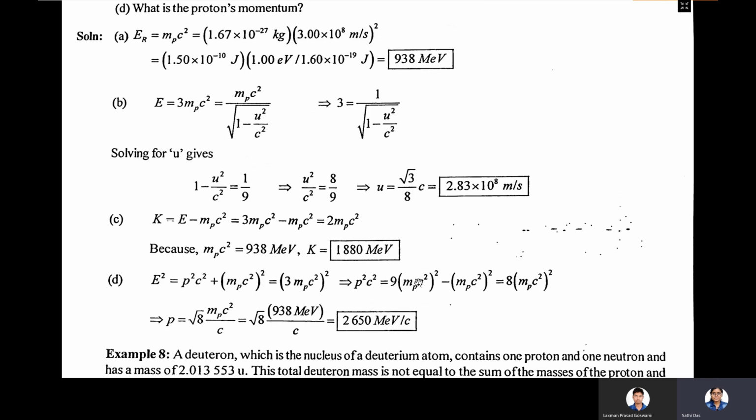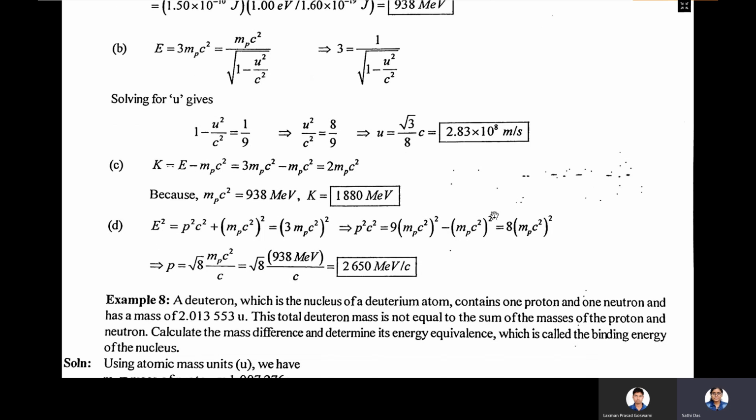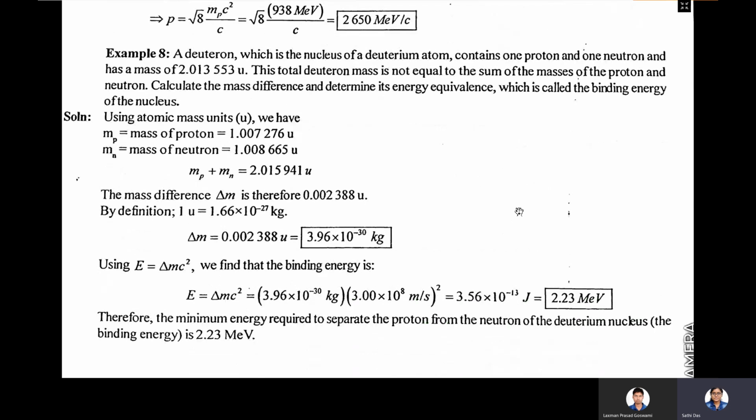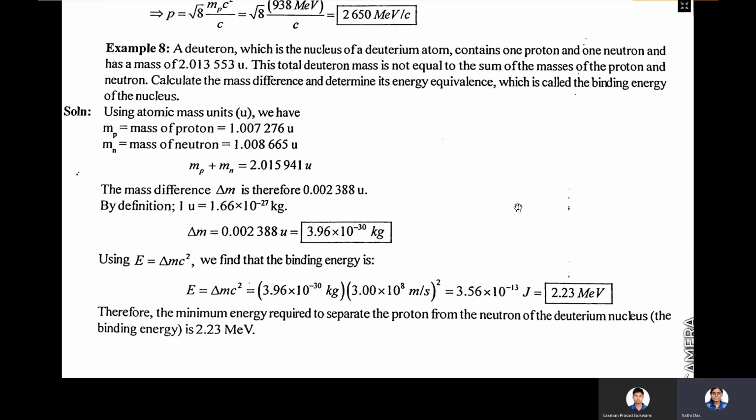And what will be the momentum? That is the proton's momentum, that is E square equals P square c square plus M naught square c to the power 4, or M naught here mp, so mp square c to the power 4. So it will become 3 mpc square whole square, that is P equals 2650 MeV by c. Okay. So I think you understand how to solve this kind of questions.